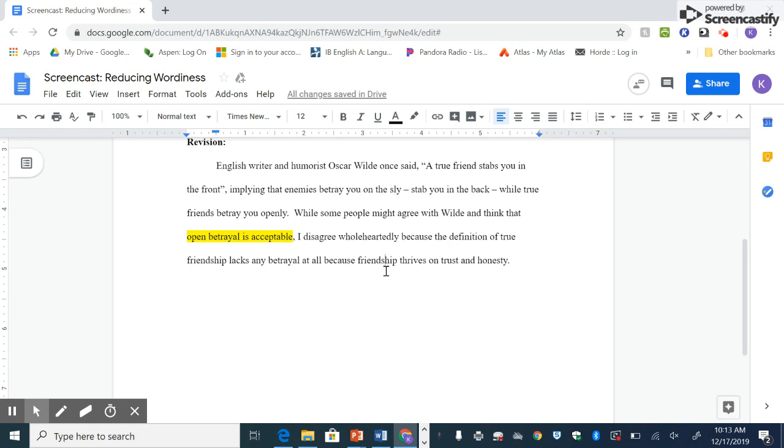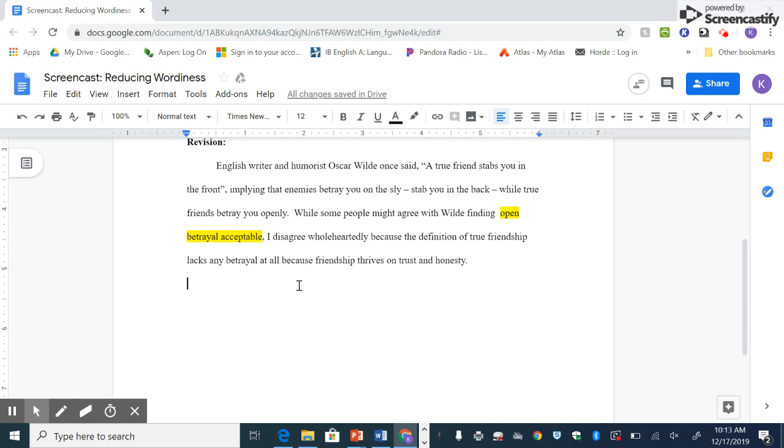The problem is I've taken out one "is" and put in another. That's not good. Some people might agree with Wilde and think that open betrayal is acceptable. So instead of "think," I'm going to change this to "finding." So, with Wilde finding open betrayal acceptable, I disagree wholeheartedly because the definition of true friendship lacks any betrayal at all because friendship thrives on trust and honesty. All right, so that works.